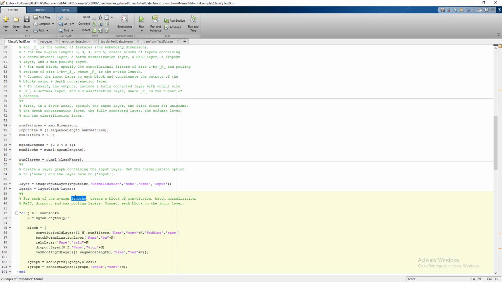Let's say "create a block of convolutional neural network."